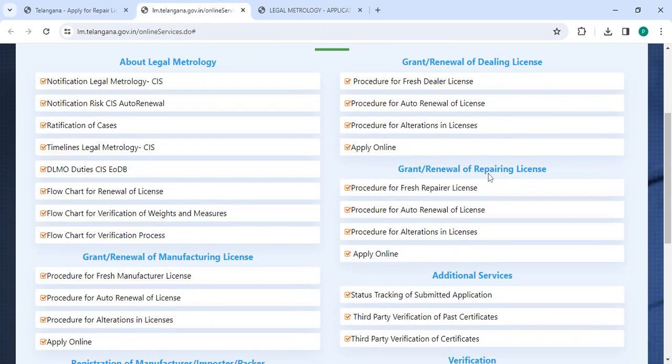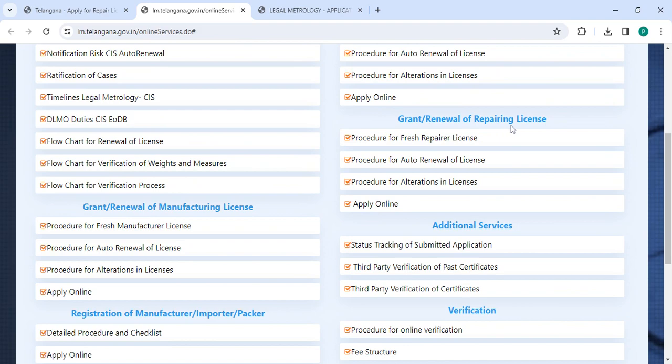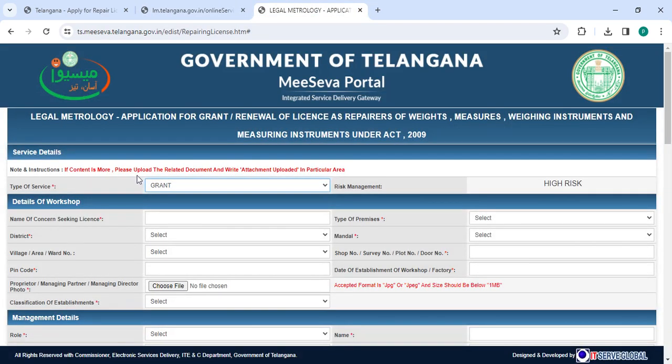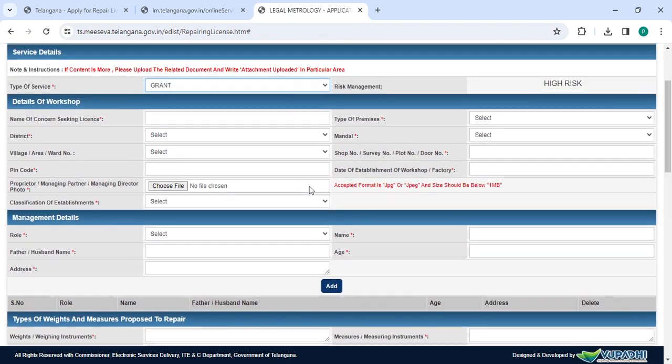So now please scroll down. Under Grant/Renewal of Repairing License, please click on the Apply Online button. Now you have to first select the service, Grant, and then you have to enter all the details: name of concern, select the district, select the village, select the pin code,